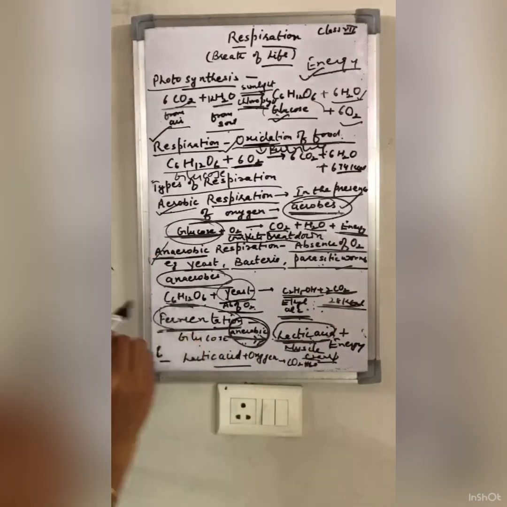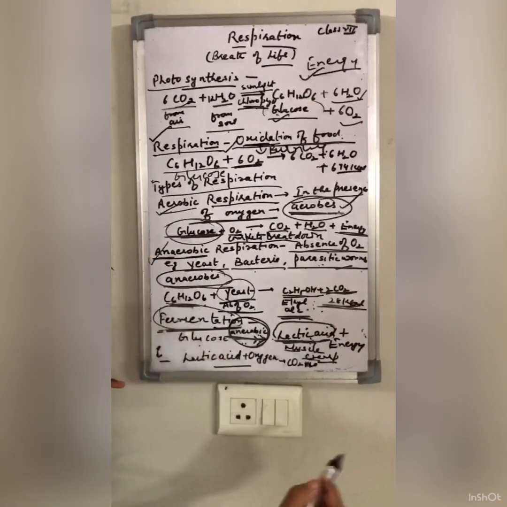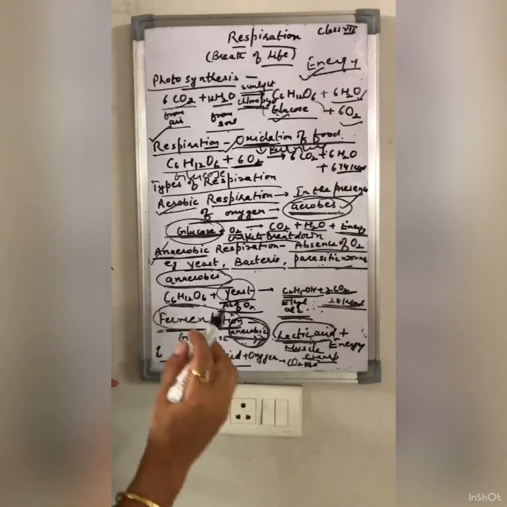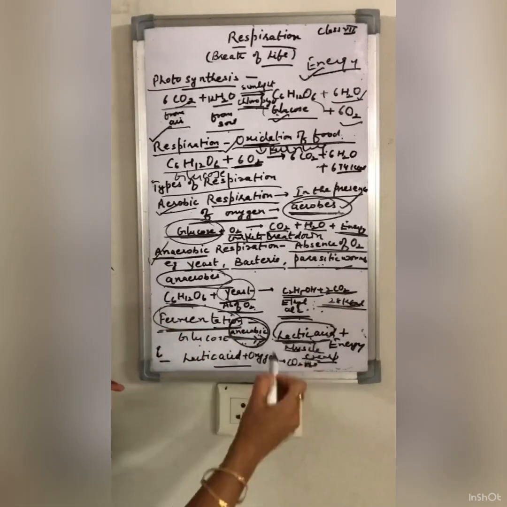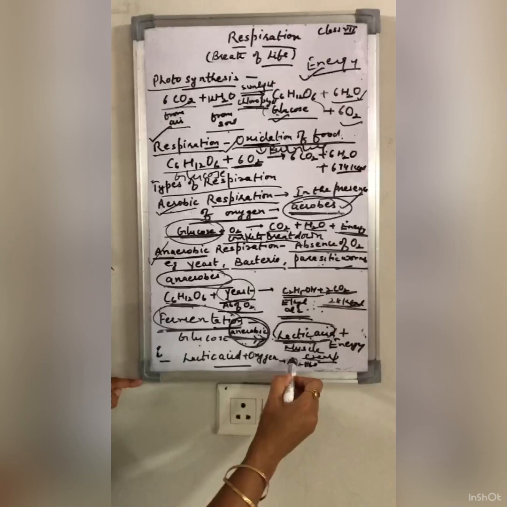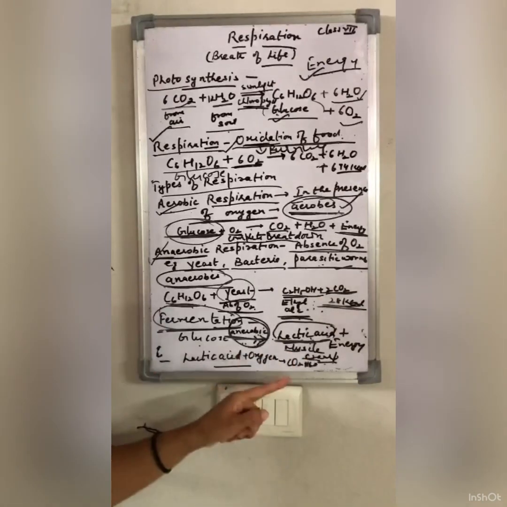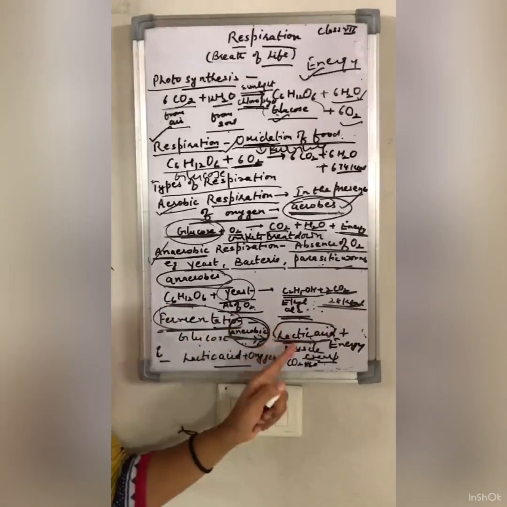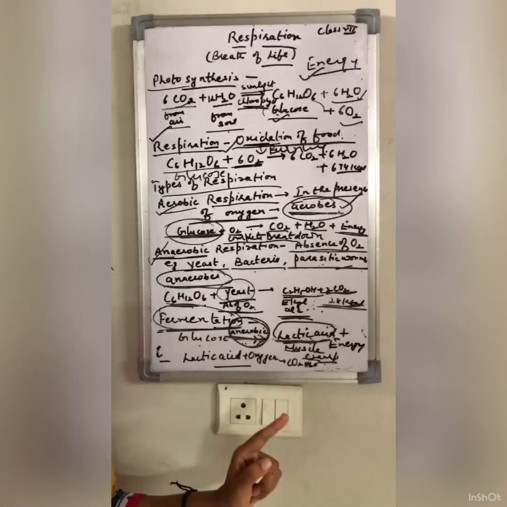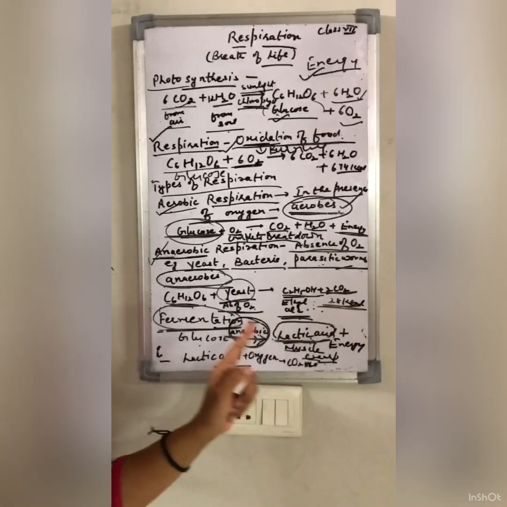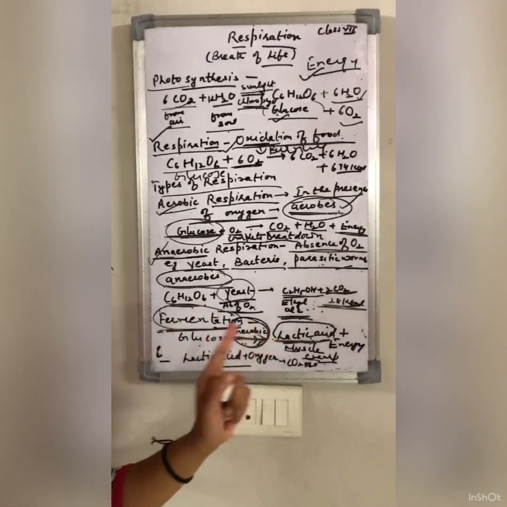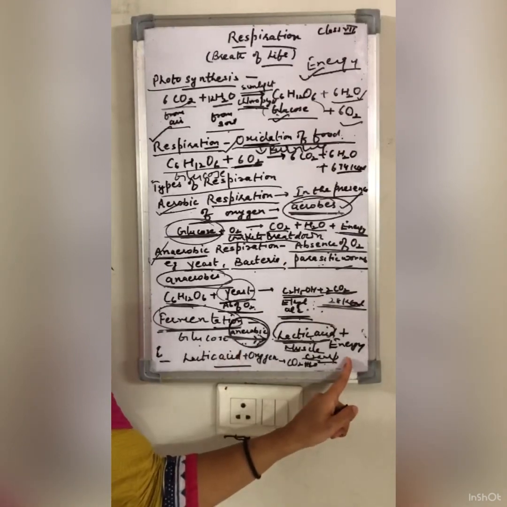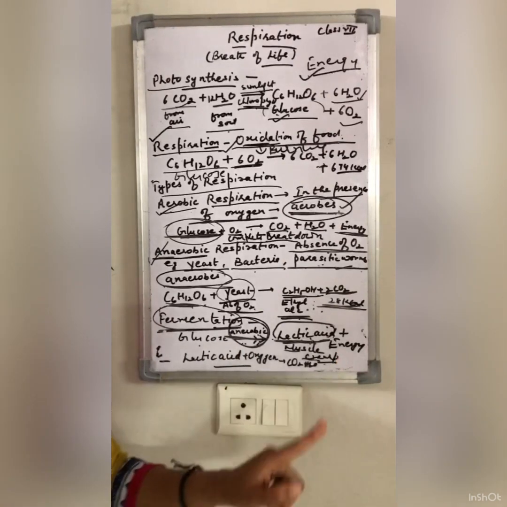When you are not in the habit of regular exercise, you do running or physical exercise, then sometimes you suffer from muscle cramp. This muscle cramp occurs due to the formation of lactic acid in the muscles, because our muscles do anaerobic respiration for getting the energy. So what is the remedy?